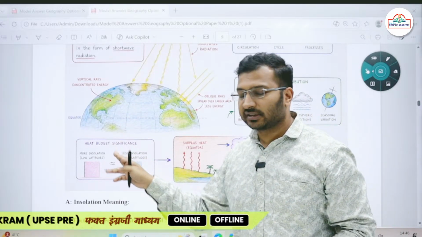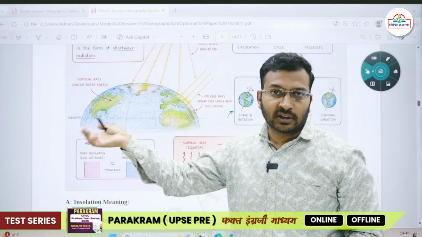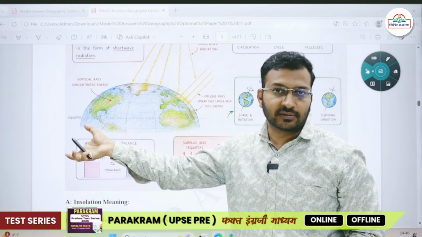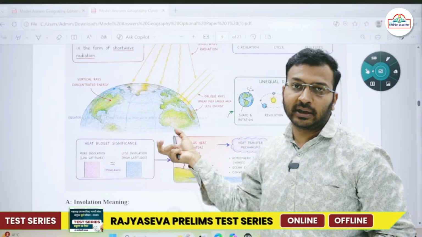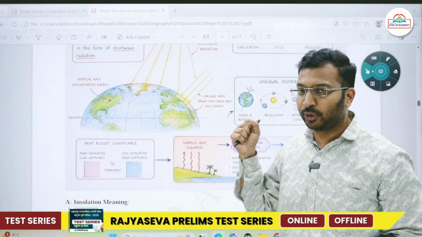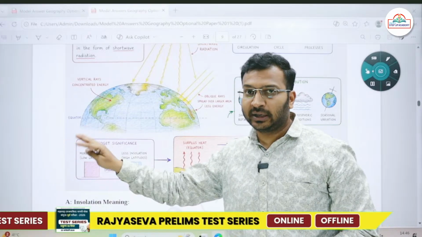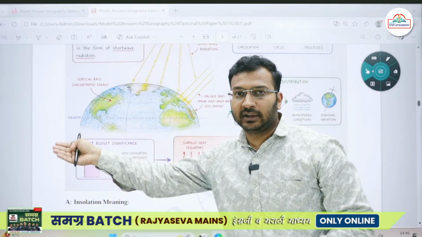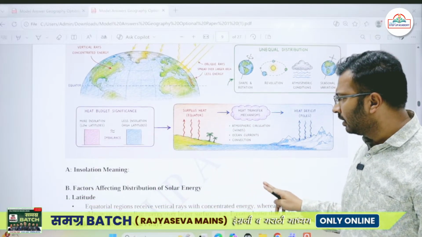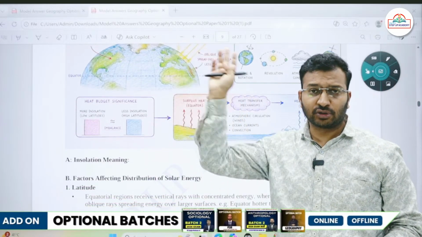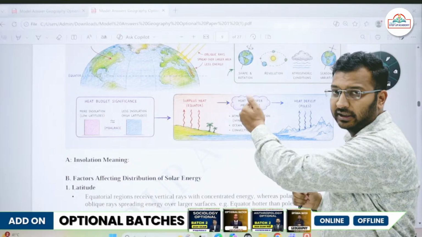Heat budget significance. Lower latitudes, that is the torrid zone or the tropical zone, receive high insolation, so we find high heat over there. The polar areas receive low insolation, so there is low heat. And to maintain the heat balance of the earth, the tropical heat is transferred towards the poles. Write something about it.